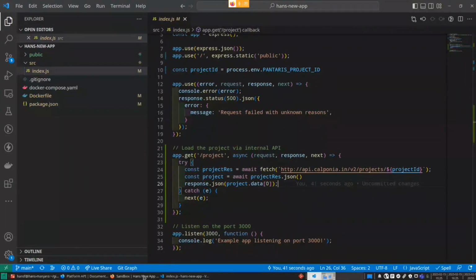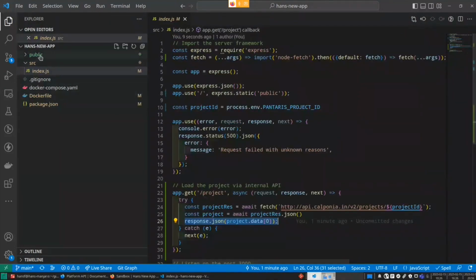So you can just replace anything which we have here, api.pantaros.io, this is the internal route. It's using the internal traffic, so it will be much faster. And also, you don't have to take care of authentication because we know from which application requests are coming and will do the whole authentication against our API ourselves. You just have to do the request and get the project back. And then we will just put it out to the user, and that's it.